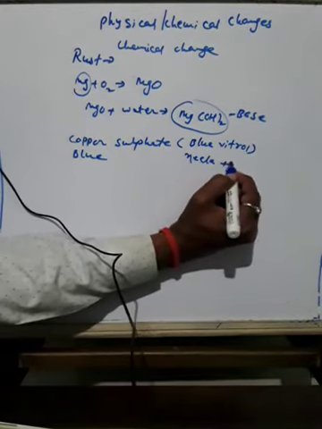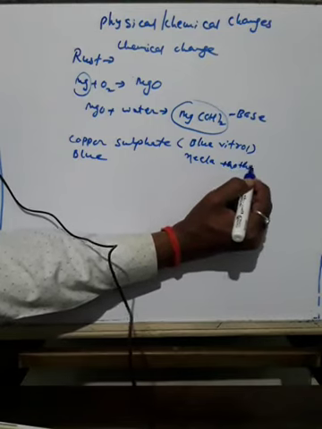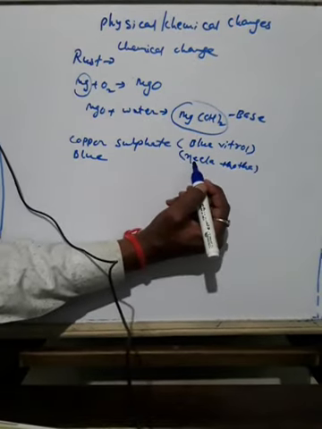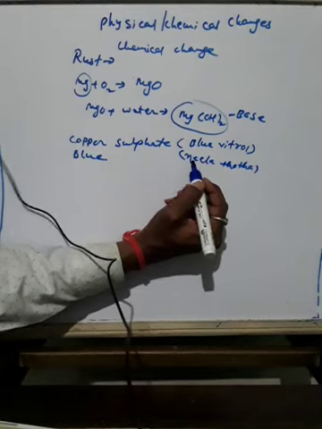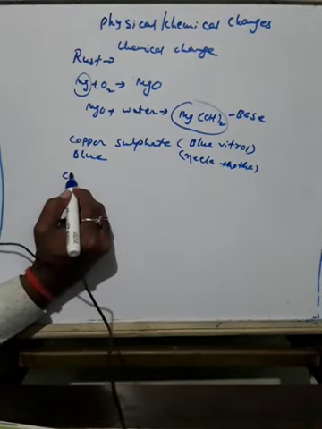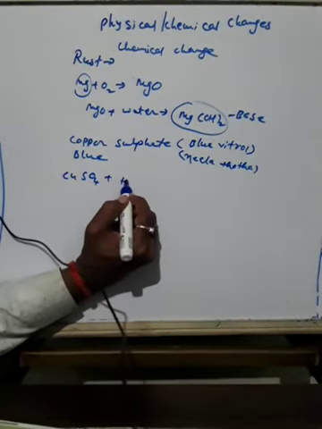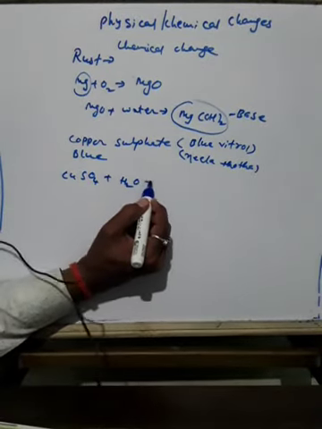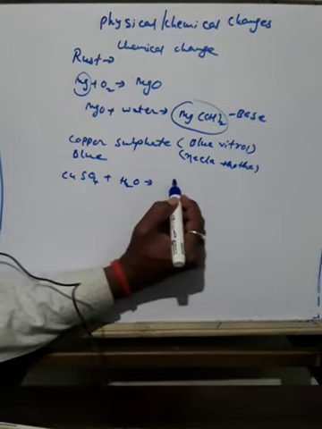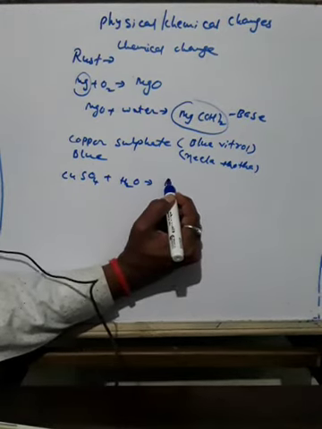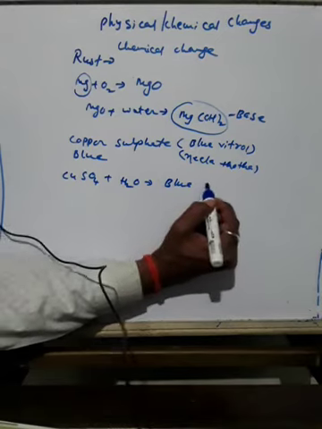You dissolve this copper sulfate in water, which is taken in a tumbler. So this forms a blue color solution.